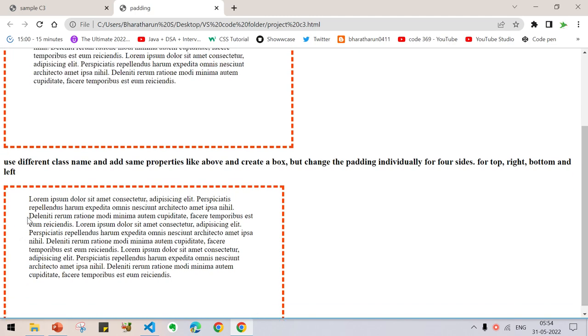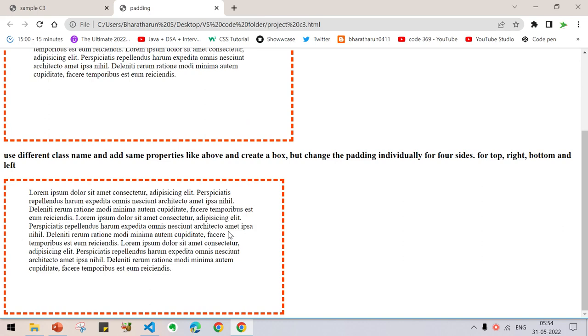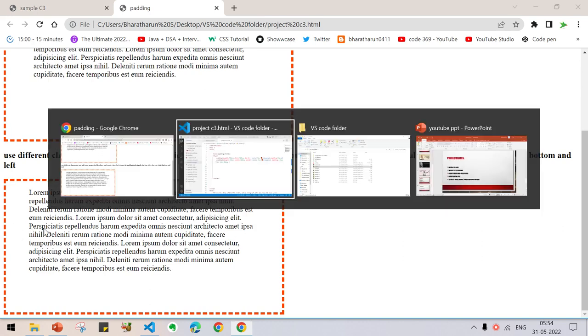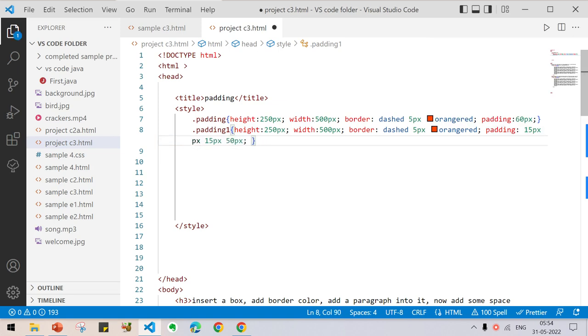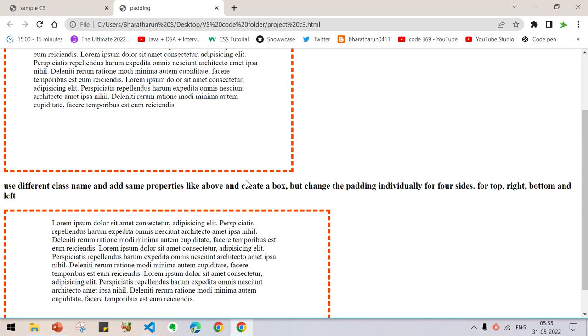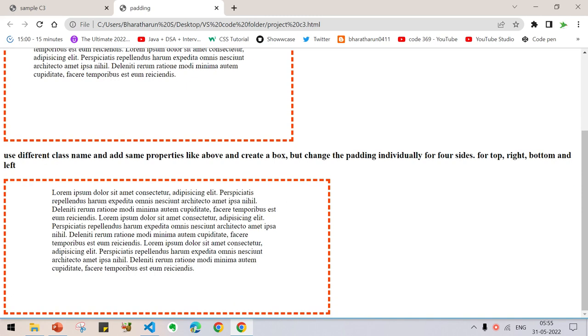Okay, you can see a lot of space here for the left and right. Increase some more, like 100, and see what will happen. Press Ctrl S, go back, reload. Now you can see more space left here.